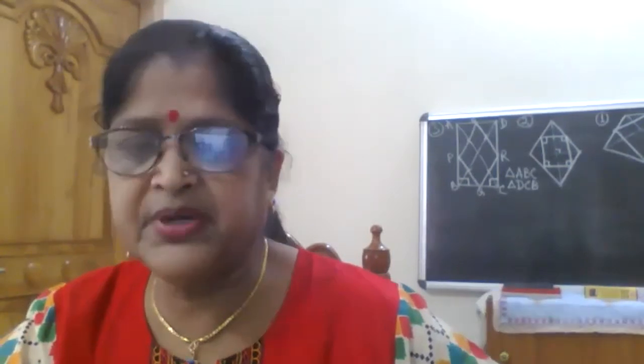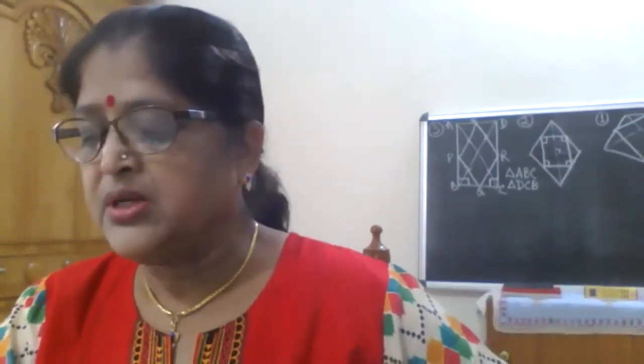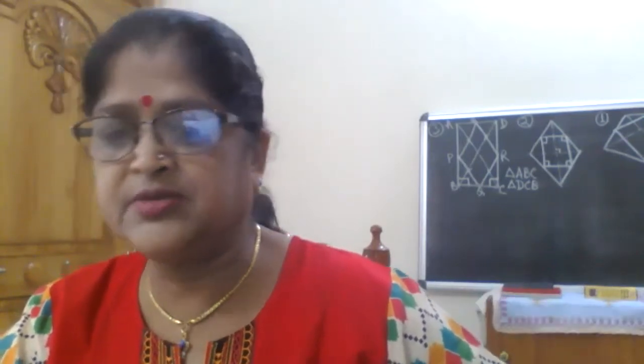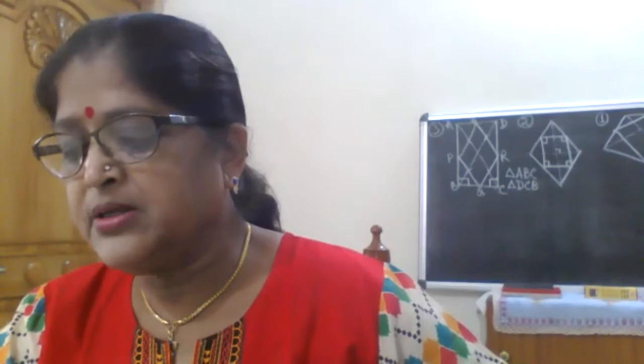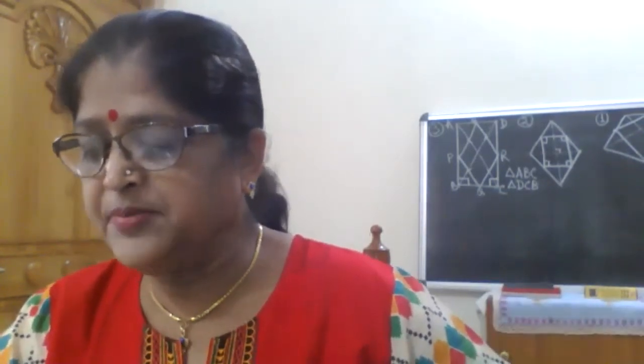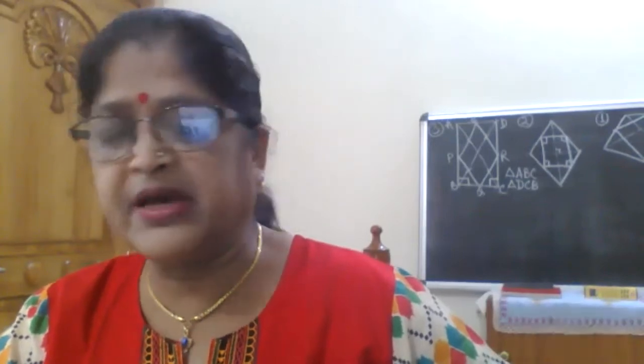Now there are 3 bits to be proved. SR parallel to AC and SR equal to half of AC. Then the next bit is PQ equals to SR. The third bit is PQRS is a parallelogram.